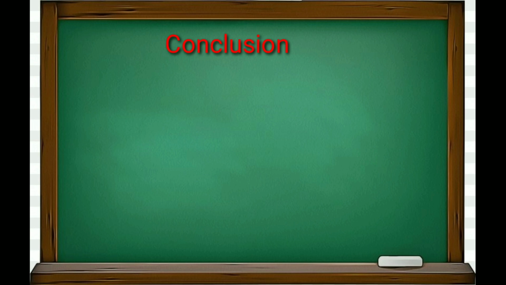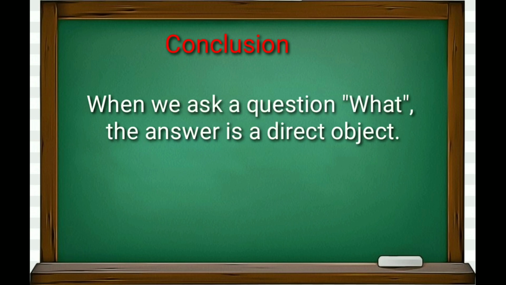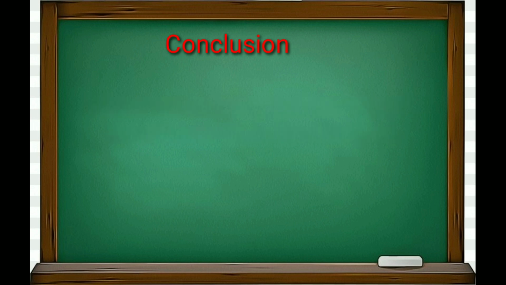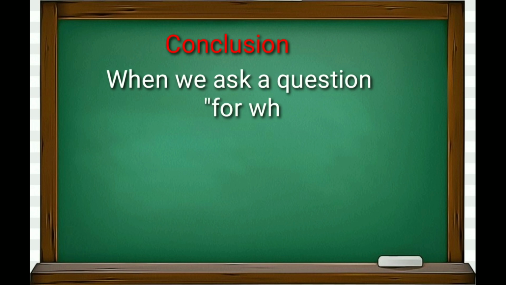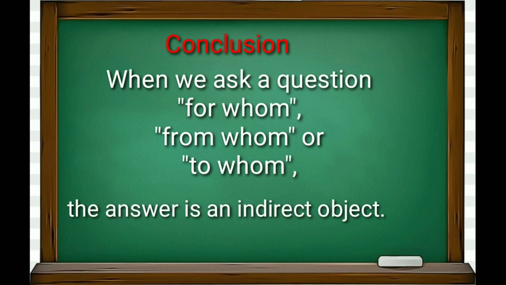So we have come to the conclusion that when we ask the question what, the answer is a direct object. When we ask the question for whom, from whom, or to whom, then the answer is an indirect object. Let's do a few more examples.